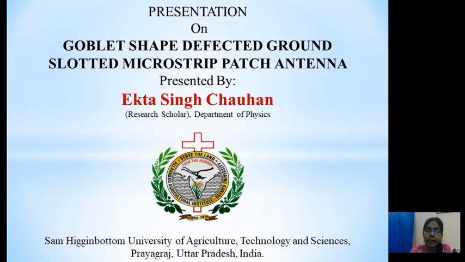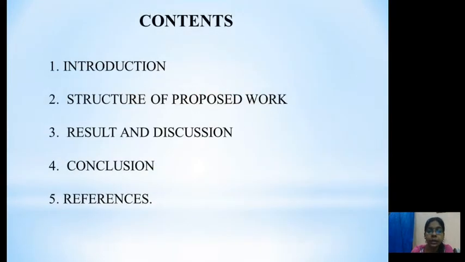The antenna is a device which is used for radiating and receiving electromagnetic energy. It can also be used to convert electromagnetic energy into electric and magnetic energy. Microstrip patch antenna is a device which is used for telecommunication services at microwave frequency. Microstrip patch antenna is a type of antenna. These are the contents: introduction, structure of work, result and discussion, conclusion.